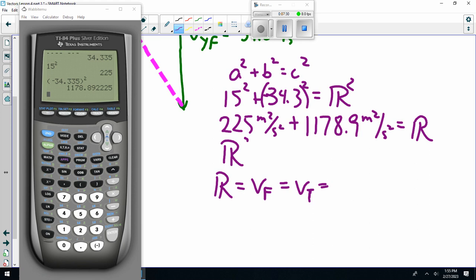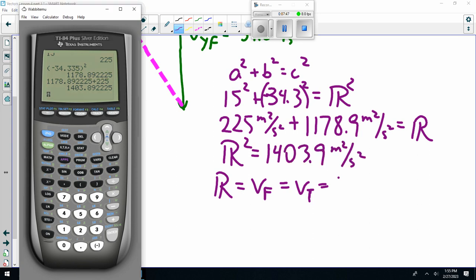The resultant squared is this number plus 225, 1403. Square root, and the answer is 37.5.